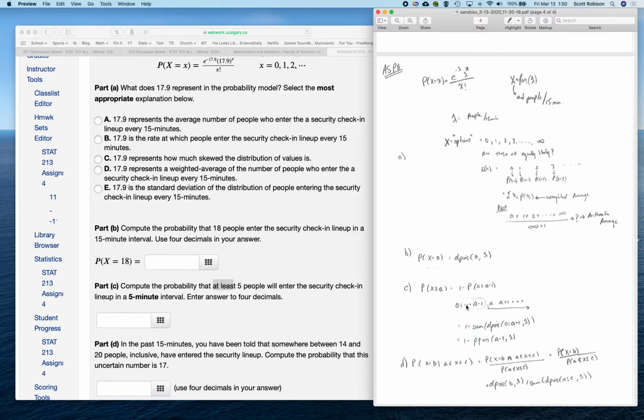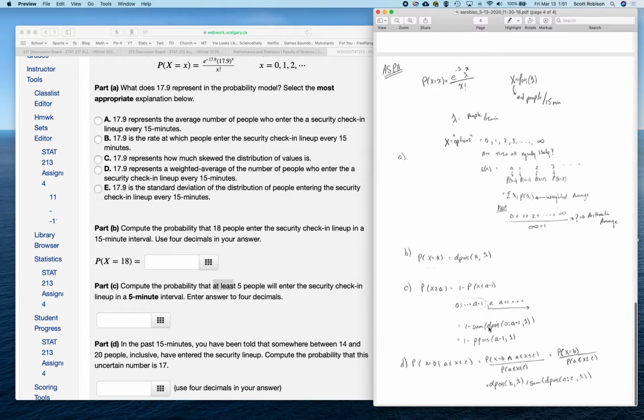I've got 0, 1, 2, 3, all the way up to 4, then 5, 6, 7, 8. And in this case, I want greater than or equal to 5. And if I want the complement of that particular probability, it would have to be 1 minus less than or equal to 4. There are a few ways that I can think to calculate this area here.